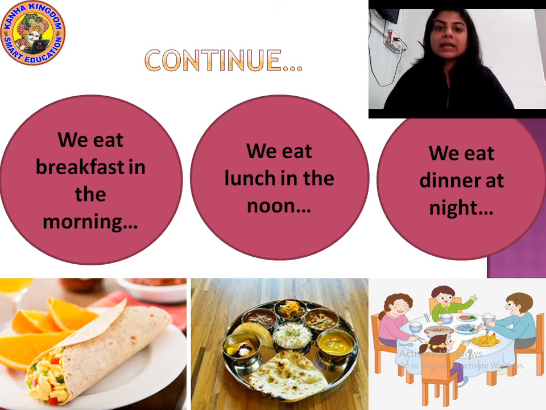In the morning, we eat breakfast. Breakfast is a morning meal. Okay, then in the afternoon, we take lunch, which is the afternoon meal. And at night, we have our dinner, that is the night meal. Okay, so meal is a particular type of food that is eaten at different times of a day. I hope you understood all this. Now let us revise from the beginning. Okay.